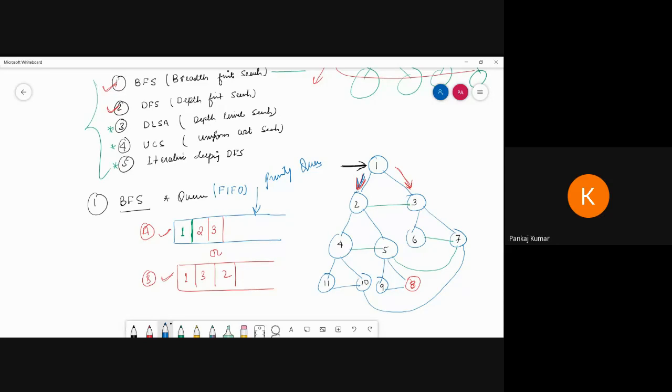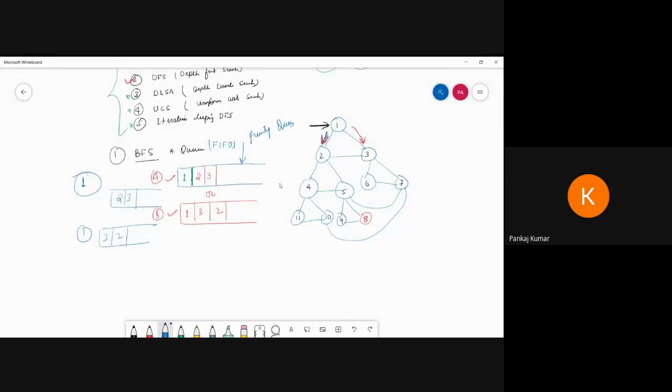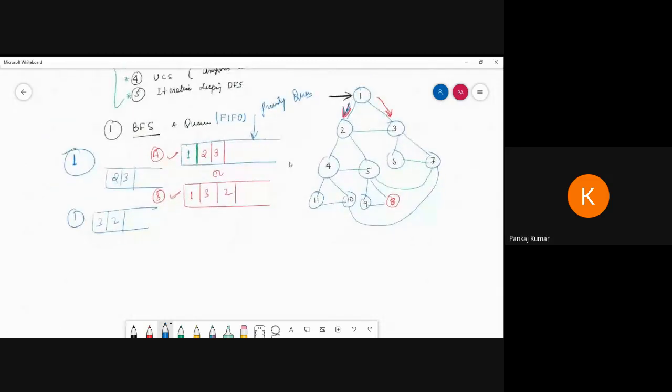First we have to come out from this one. Now here we can explore, so we come here, 1. Now if it comes outside, then what is the structure? 2 and 3. Here we come out, then what is the structure? 3 comma 2. Like this, we can pop out one by one, this diagram.